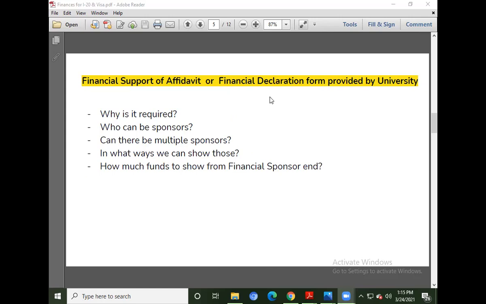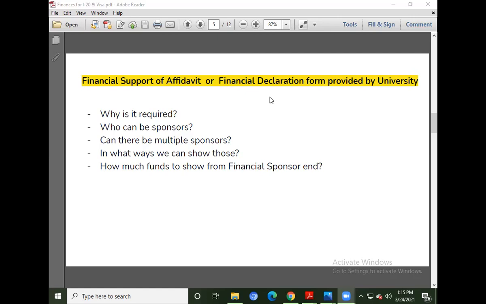Those will be his financial sponsors, in the sense that they are legally bound to provide for the student's education. This financial declaration form is provided to the university, and the university will keep it on their records.